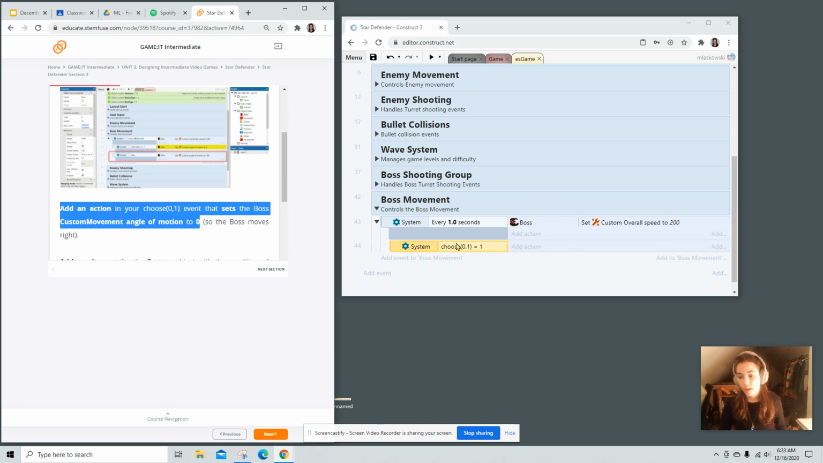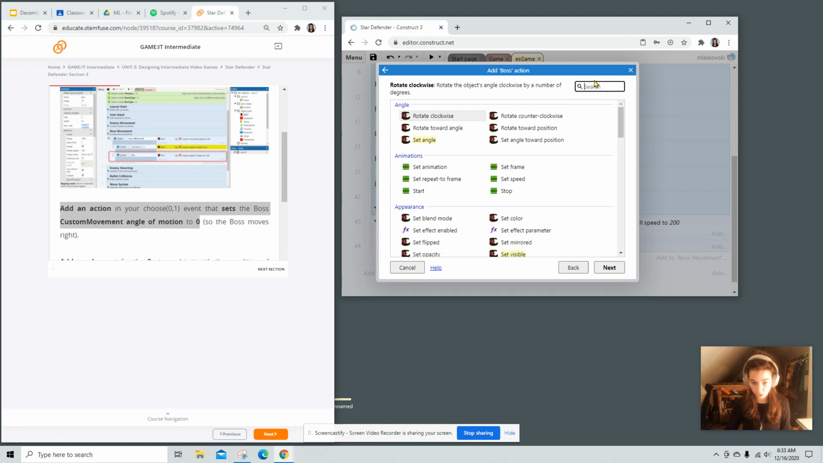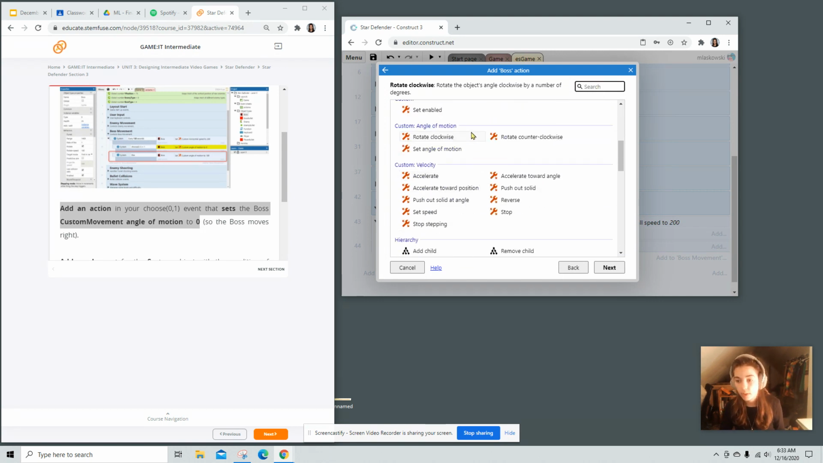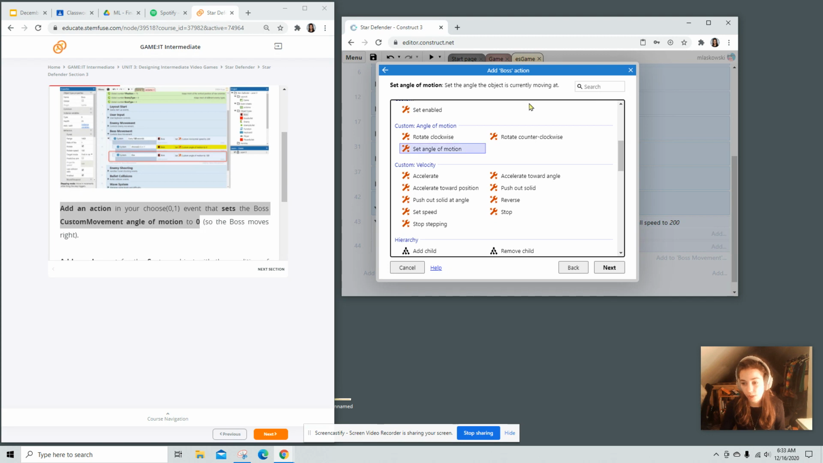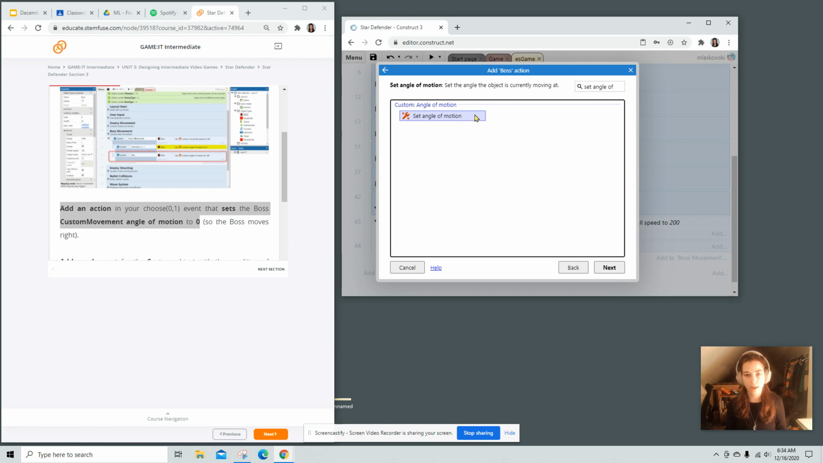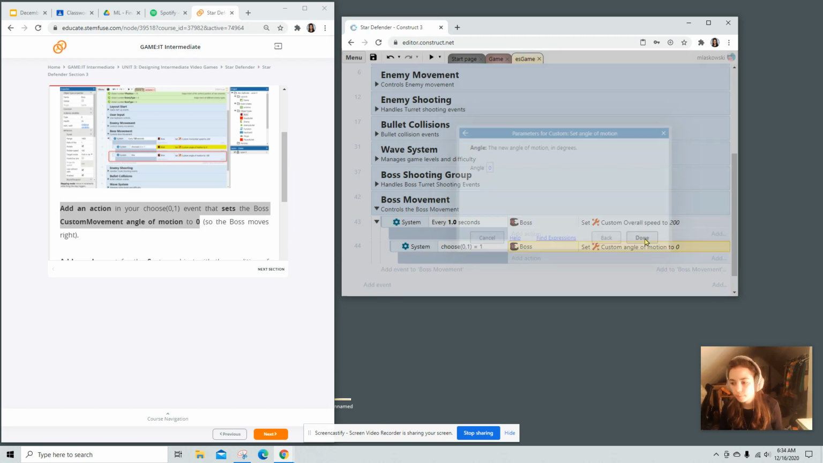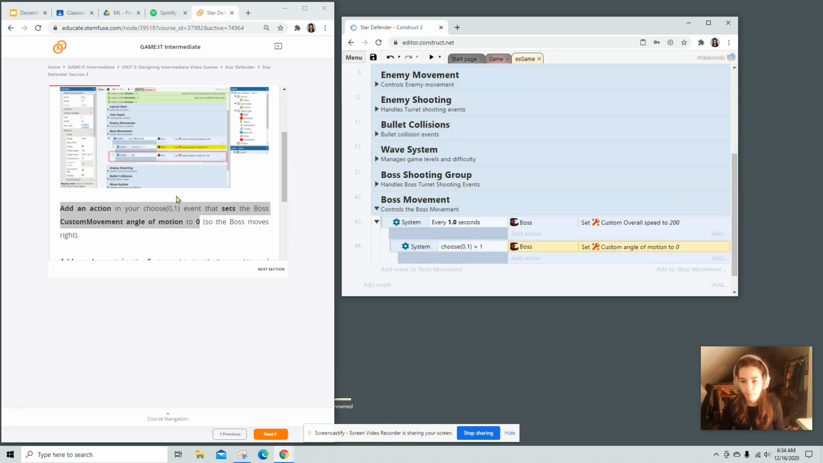So if 1 is chosen out of this random number pair, then the boss is going to do, we're looking in the custom menu, angle of motion. So I'll type this out here. Set angle of motion. We're going to set it to 0. Remember, in Construct 3, 0 degrees is to the right. True in math class, too. Your unit circle starts to the right. All right. Looks good.